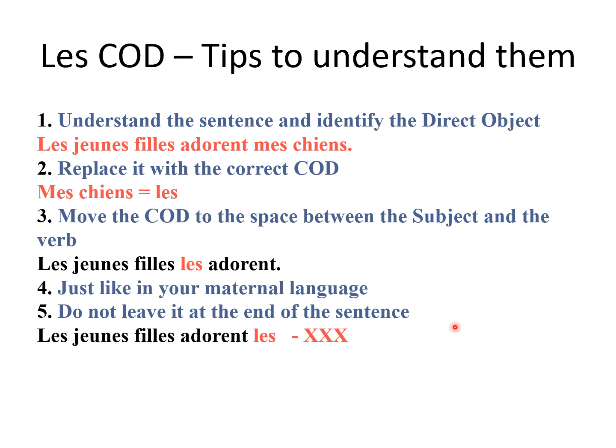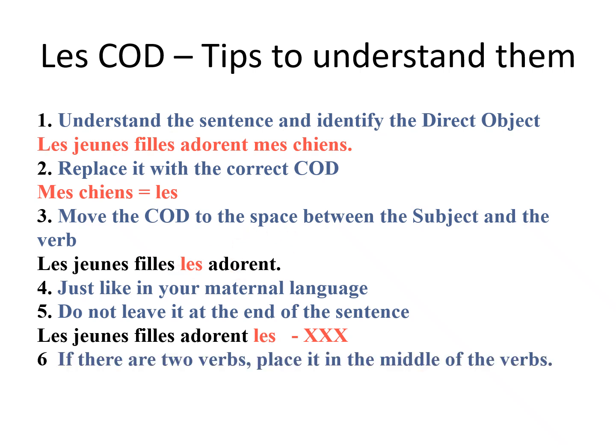You cannot say "les jeunes filles adorent les." The young girls love them. That is English. You have to say this one: "Les jeunes filles les adorent." Shift the pronoun before the verb. D'accord? If there are two verbs, put the pronoun in the center. "Les jeunes filles adorent les regarder." They love watching them. D'accord?